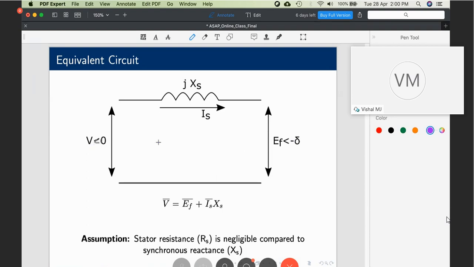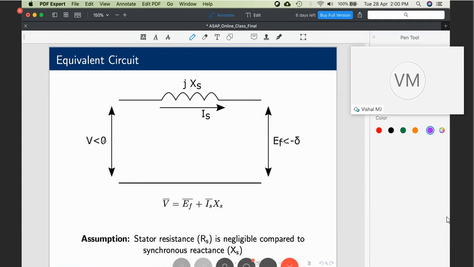So here we have taken V angle 0, EF angle minus delta, and just now someone has asked, this delta is the torque angle. We will see it in a few slides, but understand, only if there is a difference between the angle 0 and minus delta, then the current will flow. You would be familiar from your power systems course that real power flows from a higher delta to a lower delta. Since our reference is the applied supply voltage V angle 0, obviously this EF excitation voltage angle has to be minus. Otherwise, power will not flow from the grid to the motor.